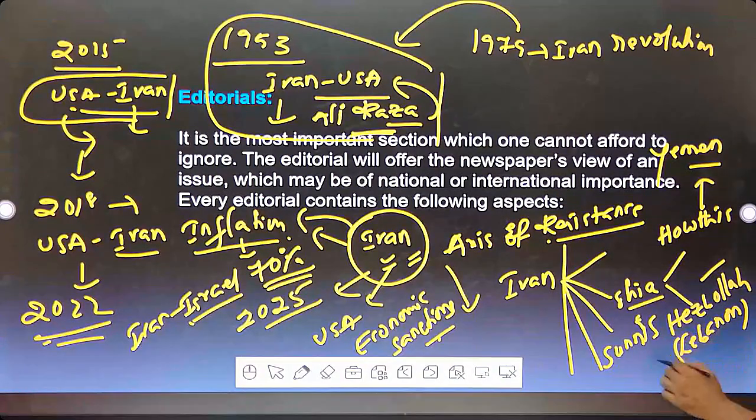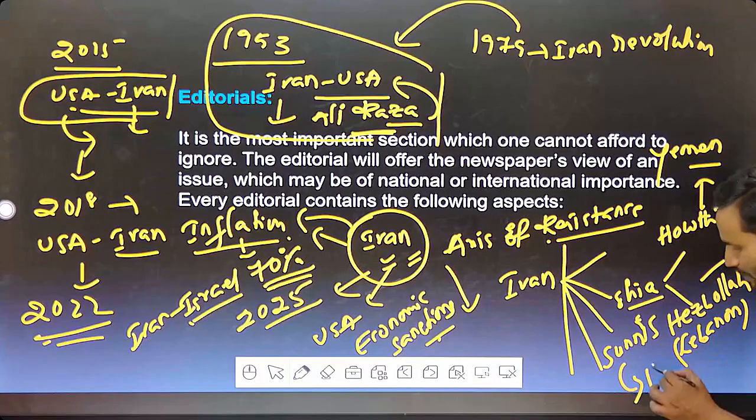Okay now, the Sunni groups. Where are these people present? The Sunni group is nothing but Hamas in the Gaza Strip. The Hamas group in Gaza Strip, the Israel-Hamas war. Clear of it?